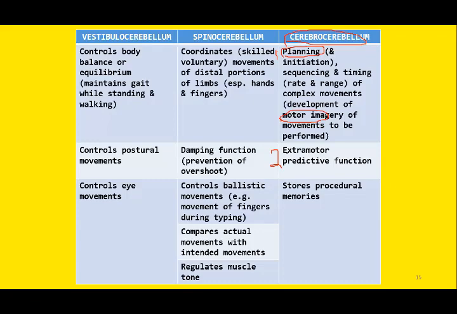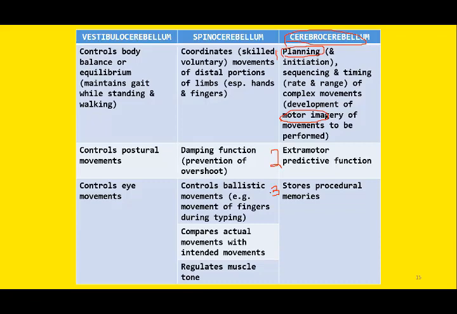As we have discussed, the cerebrocerebellum is related to the cerebral cortex, which is considered the cognitive part. So it is also responsible for storage of some sort of procedural memory as well. Recent research indicates that this portion of the cerebrocerebellum is also involved in memory storage, especially the procedural memories.